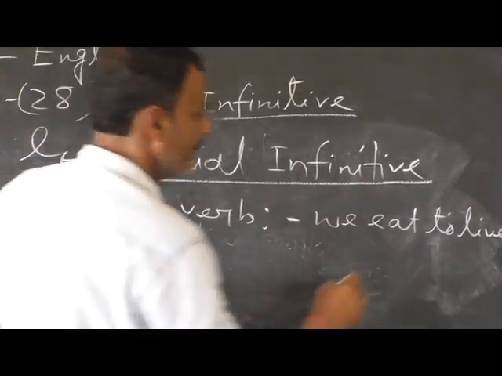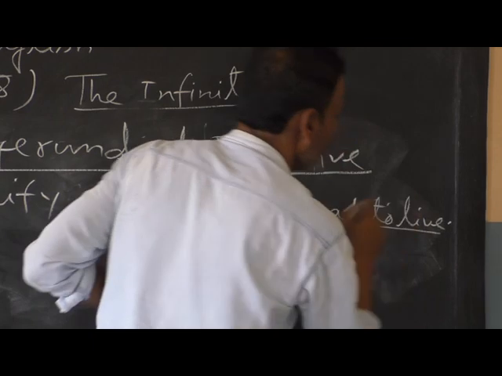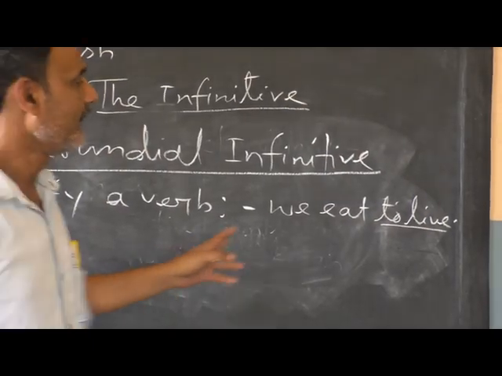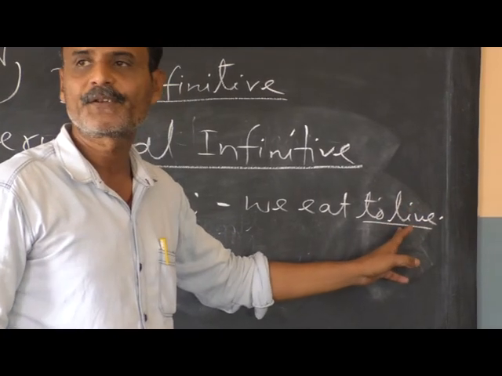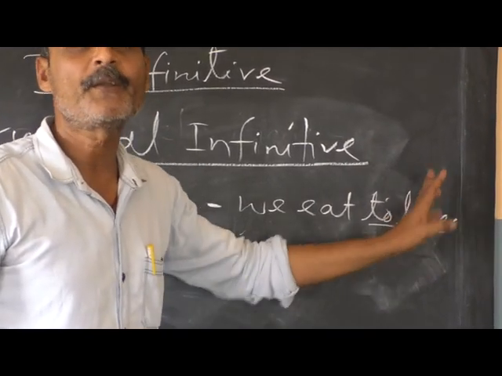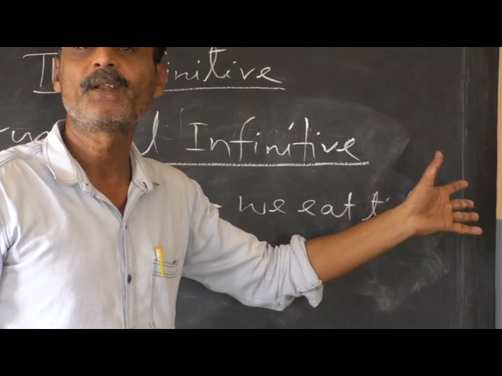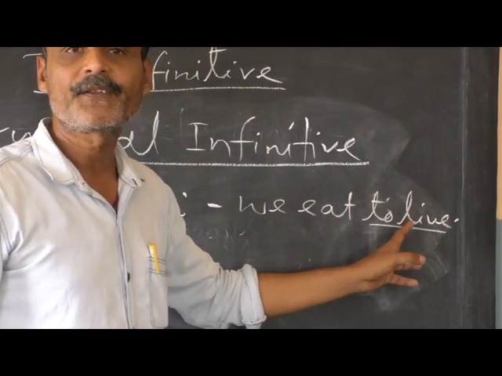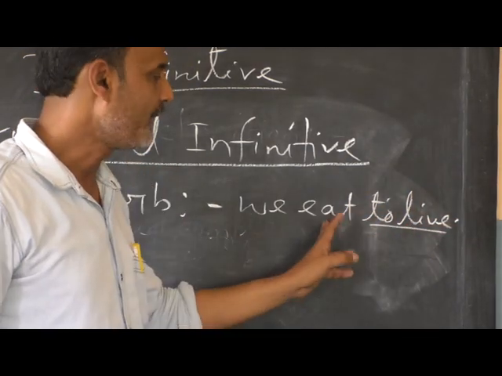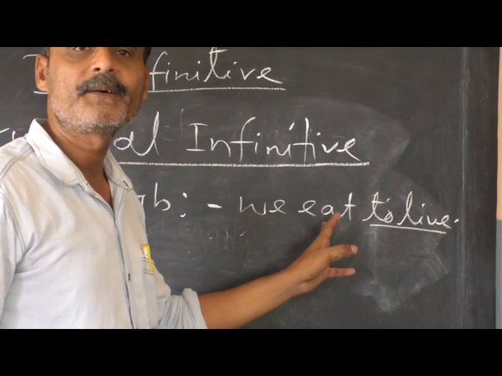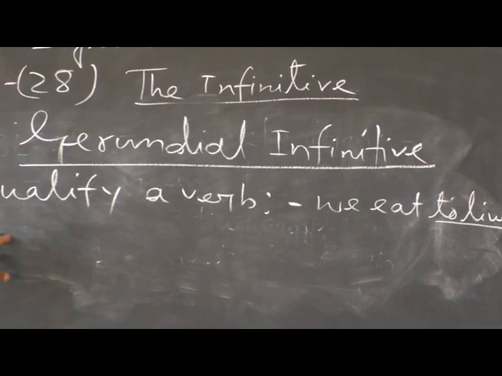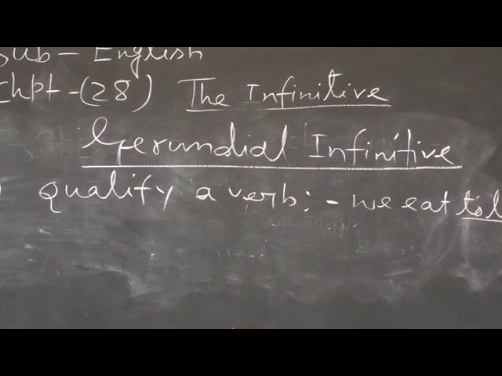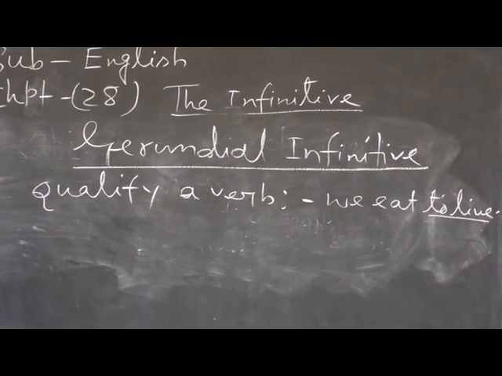Look at the infinitive, to live. The infinitive here does the function of an adverb. For what purpose? For living. Here it does the function of an adverb qualifying the verb eat. So this is the gerundial infinitive, first used to qualify a verb.